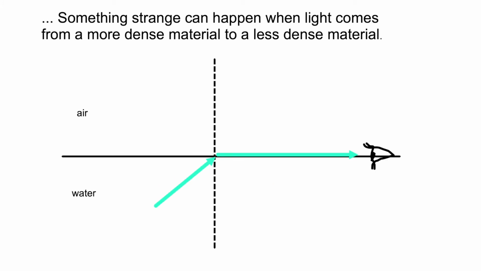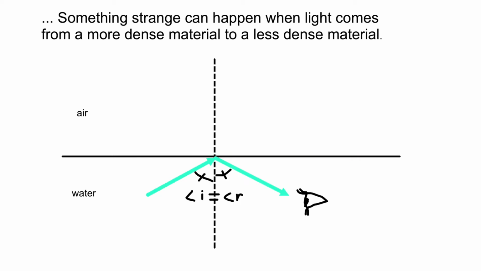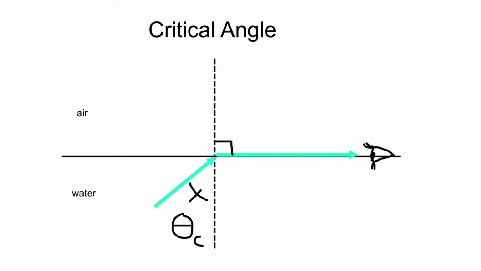So once again, if I make the angle just right, the light goes at a 90-degree angle of refraction and skims the surface. If I increase that angle of incidence at all, I move to reflection. Now that angle of incidence that causes the angle of refraction to be 90 degrees, we call that the critical angle.